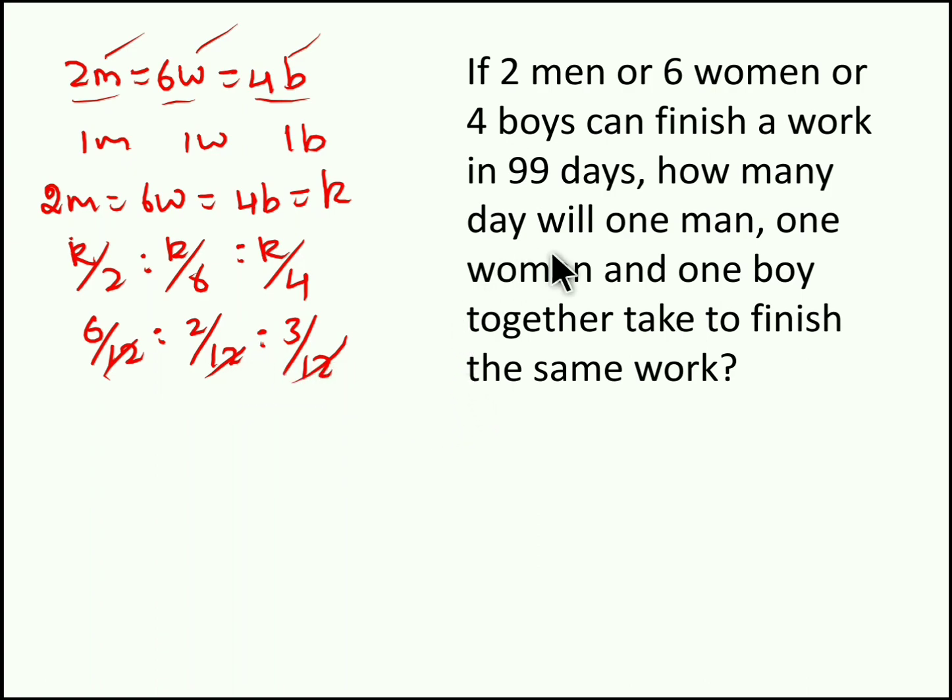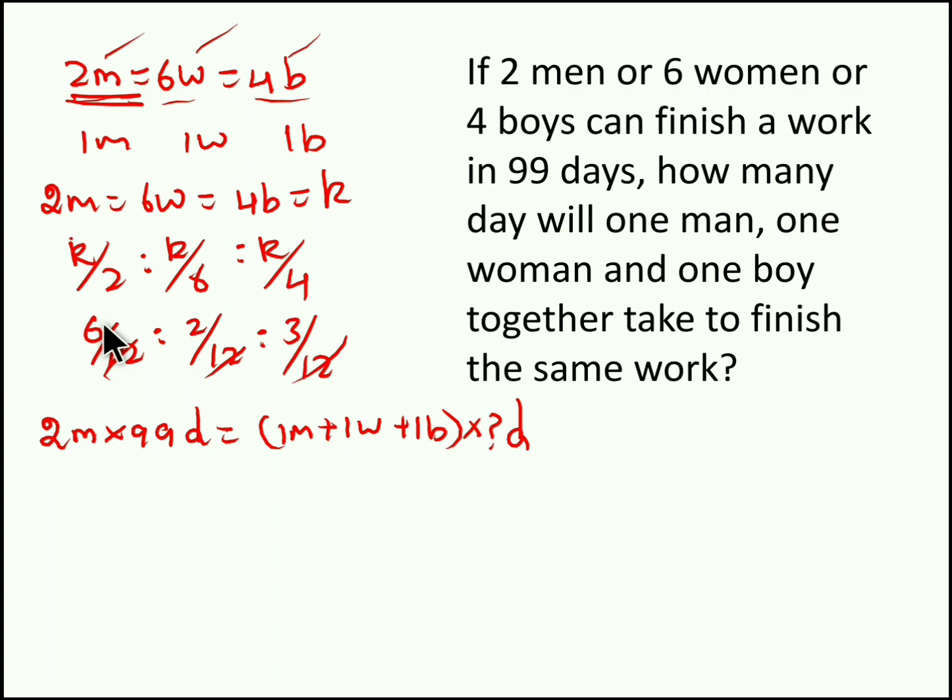Now our question is, 1 woman, 1 boy and 1 man together will take how many days to complete the same work? So which work? 2 men work for 99 days, or 6 women work for 99 days, or 4 boys work for 99 days. The same work will be completed by 1 man, 1 woman and 1 boy in how many days? You can take any of these values. For my convenience, I am taking 2 men. So 2 men will complete the work in 99 days.